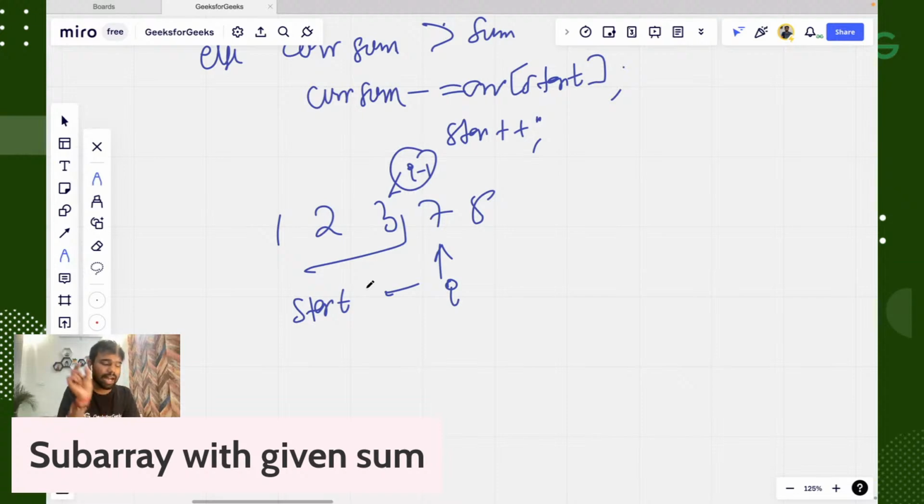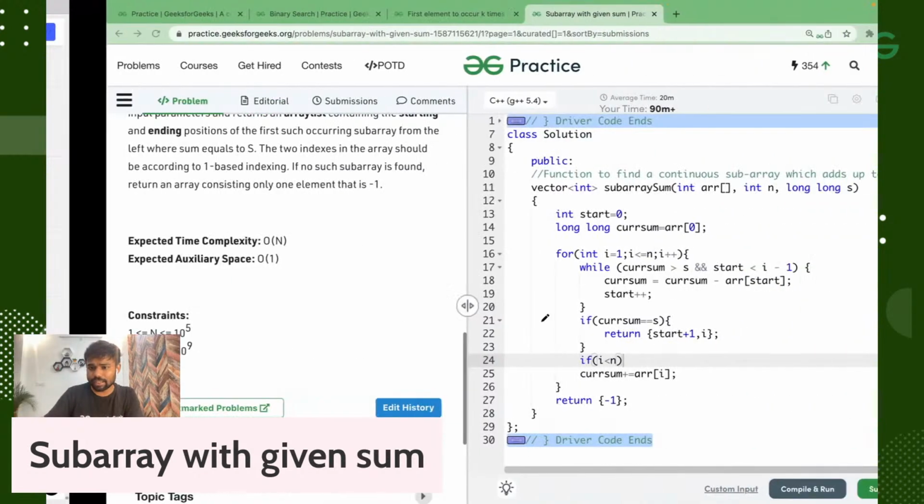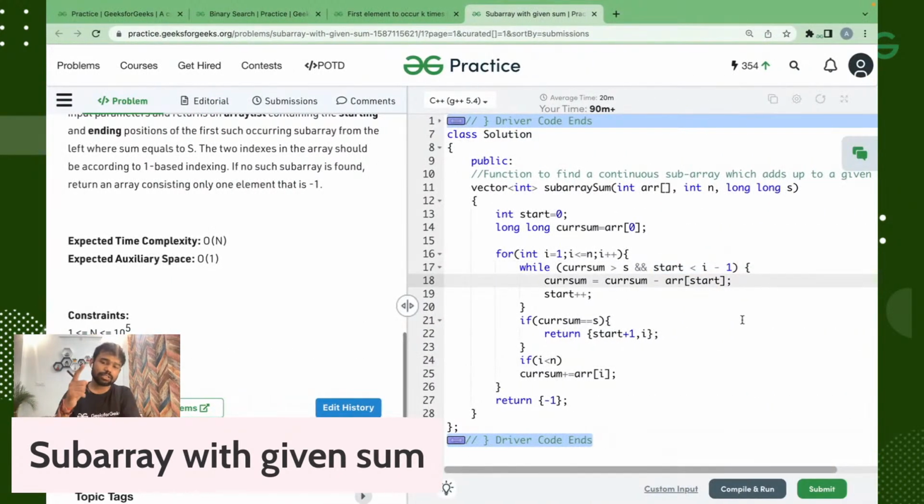Getting or not? To make that condition, we have taken it. Its start should be less than I minus one. वो आप ऐसे भी देख सकते हो that will be a corner case. It will give you an array out of bound or something like that, or basically not out of bound. It will give a logical error.